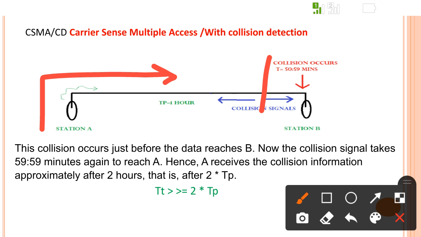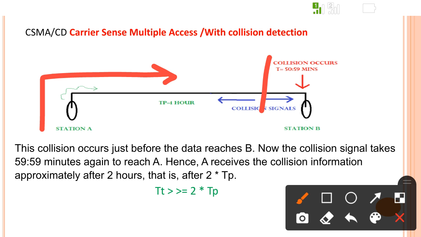The case is the same: station A and station B propagation time is 1 hour, meaning a bit transferred from station A takes 1 hour to reach station B. In the previous case the collision was at the middle, but it is not necessary that the collision will happen at the middle. Suppose station B is very near.